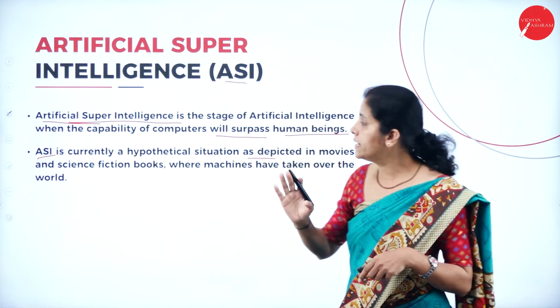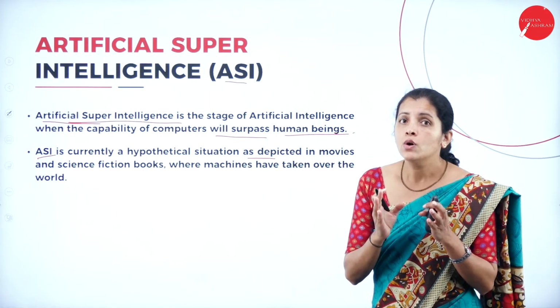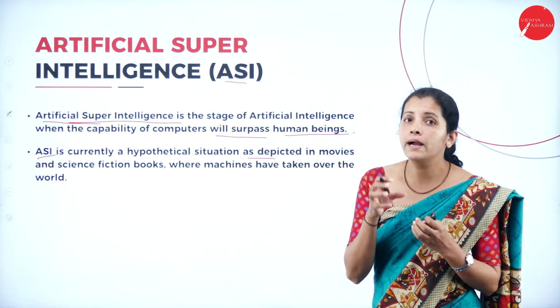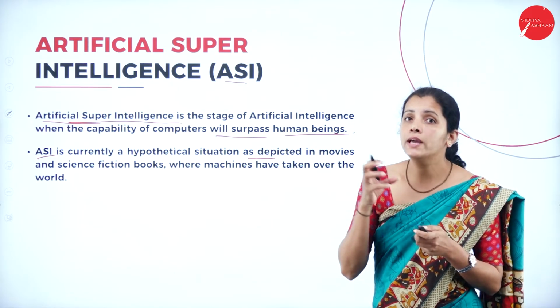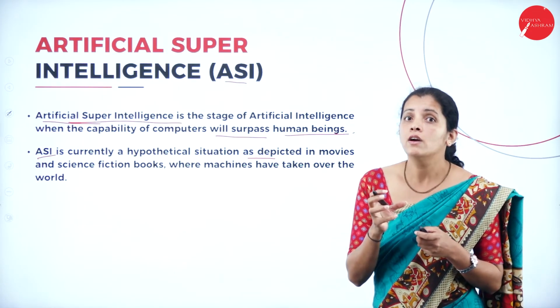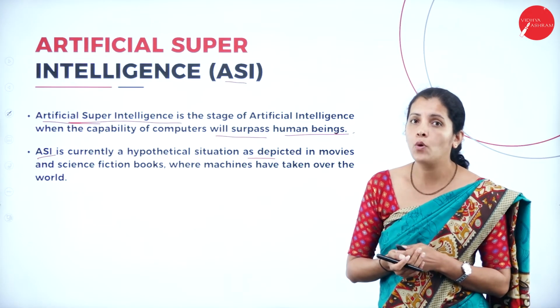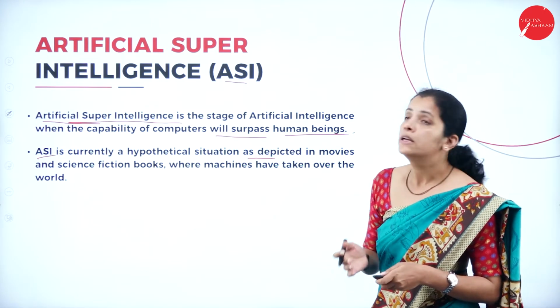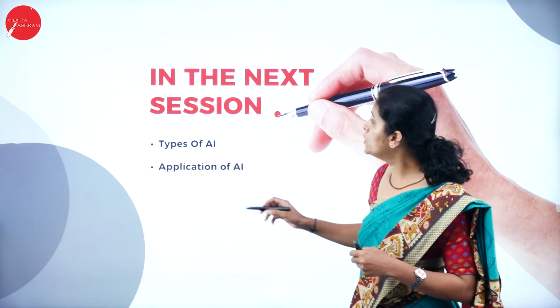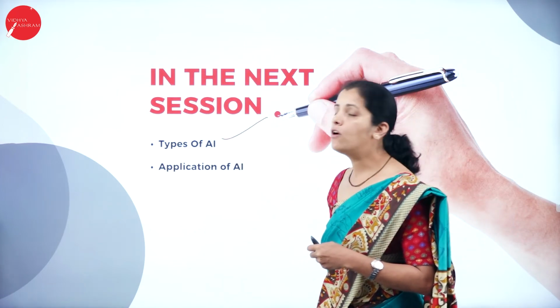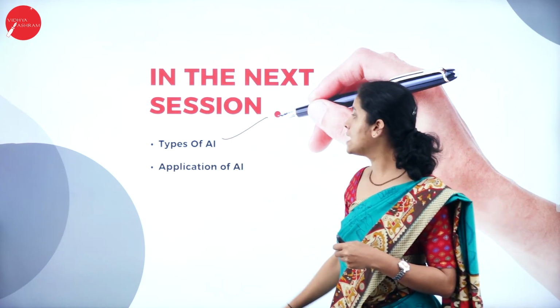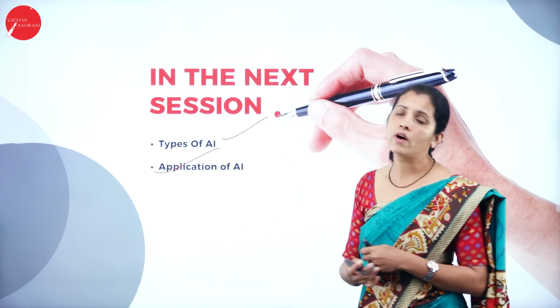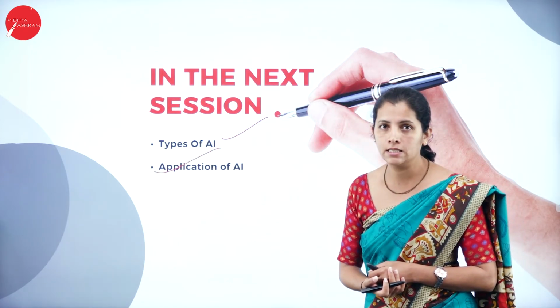So dear student, what are the topics I have discussed in today's class? It is very important from the examination point of view. In my next session, I'm going to deal with types of artificial intelligence as well as applications of artificial intelligence.